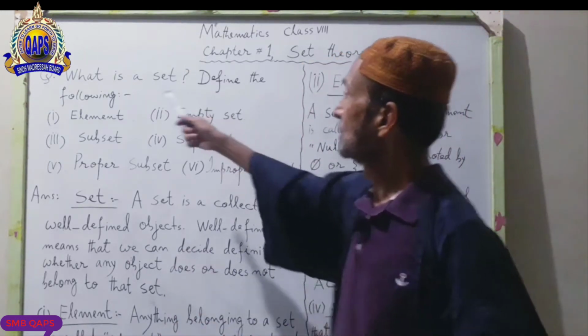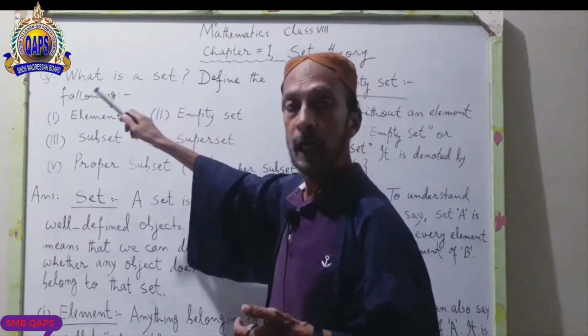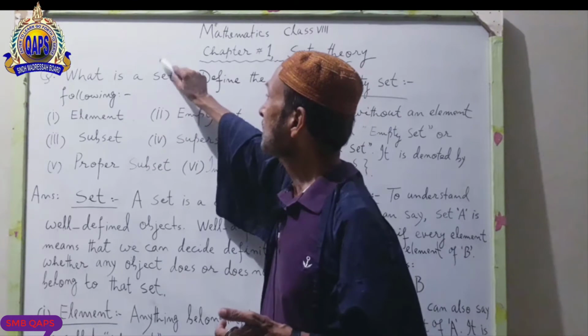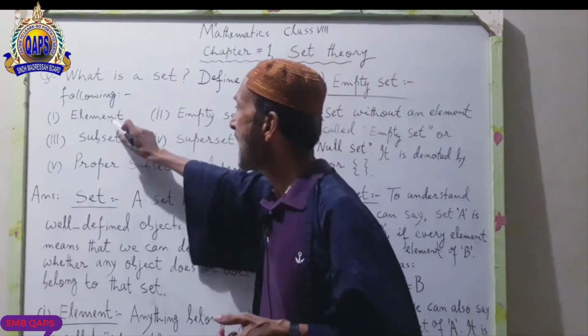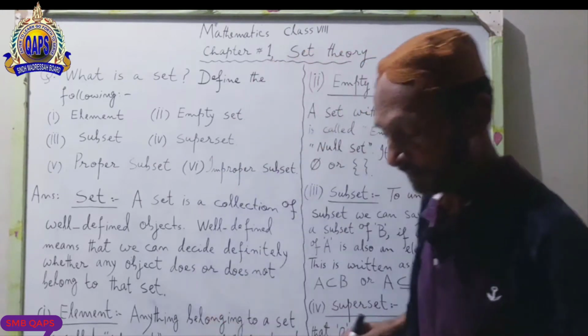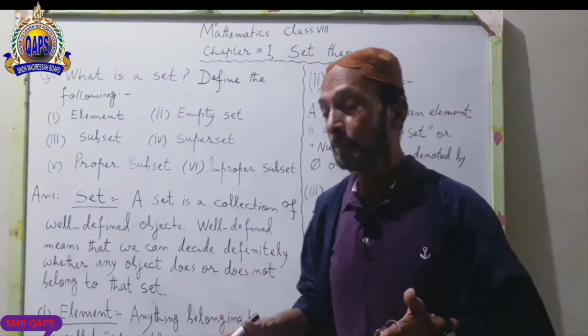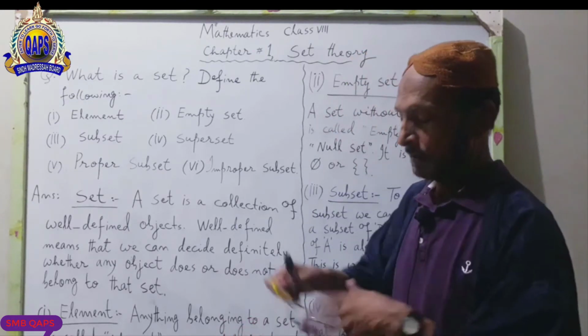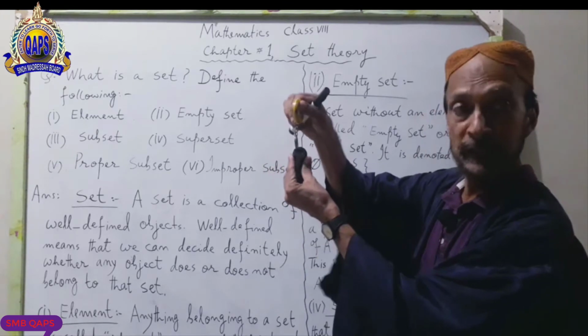Question: what is a set? Define the following. Element. As I told you before, there are many keys in this keychain.